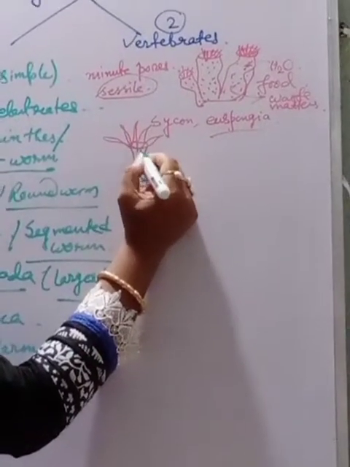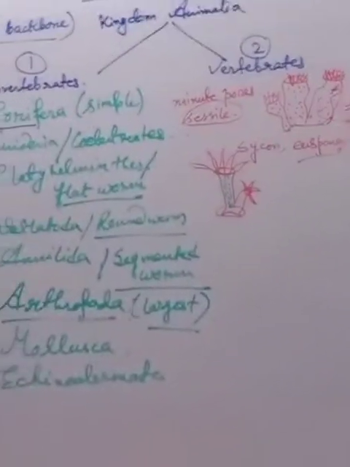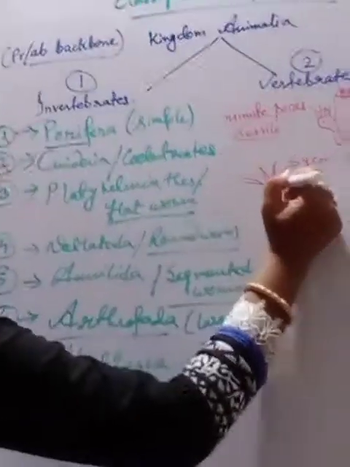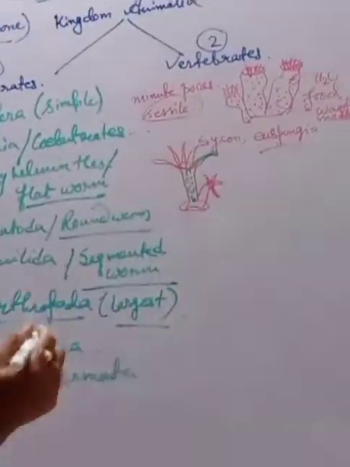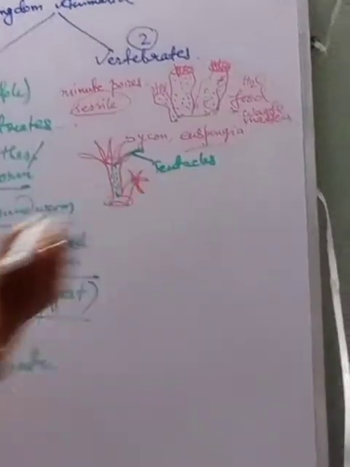Clear? And they have some finger-like projections. These are called the tentacles.